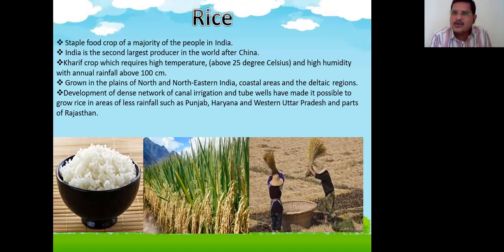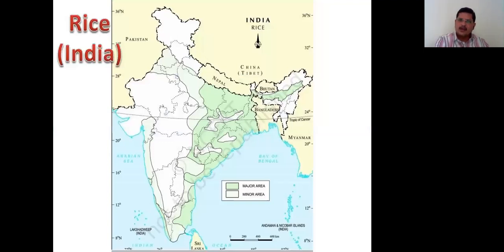So where there is no coastal area, people are making it possible there also, because of many irrigation facilities. In your textbook you will find maps showing rice cultivation areas, and I request all of you to practice the maps also.